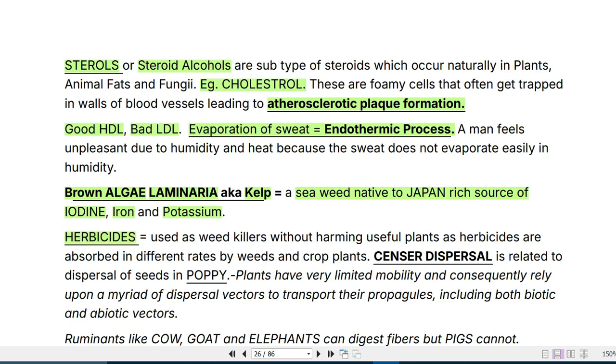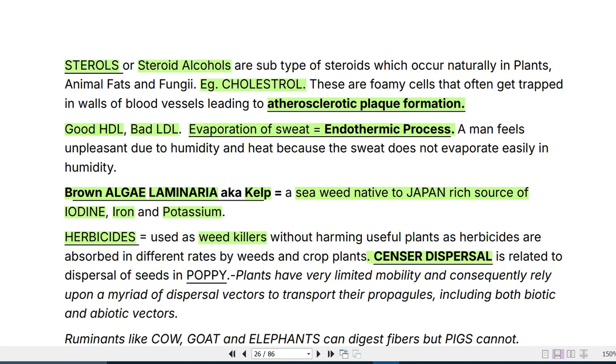Then we have herbicides. So herbicides are used as weed killers. Herbicides are weed killers without harming the useful plants, as herbicides are absorbed at different rates by weeds and crop plants. So that's how the plants are not affected by the herbicides, because the rate of absorption of herbicide is way faster by weeds, and then it all gets consumed and the plants remain safe. So that's how the application of herbicide is done. They are also called weed killers.